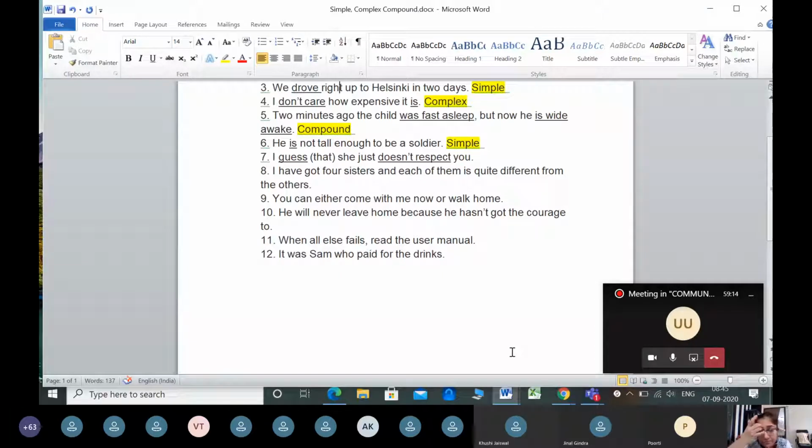But now, I guess is the main clause. She just doesn't respect you, with that understood, is a subordinate clause. So this is actually one main and one subordinate clause. Which sentence will you call it? Complex. Yes, complex. I write it down here. Complex.